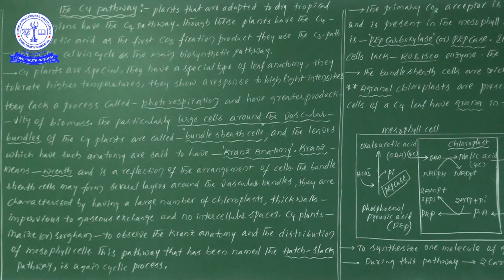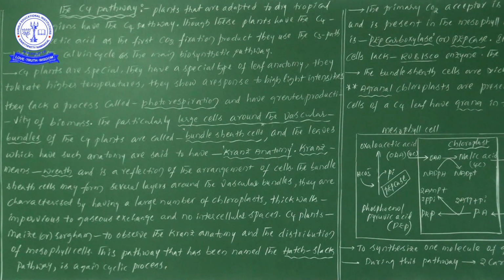Next one, this pathway has been named the Hatch-Slack pathway. Why? Because Hatch and Slack confirmed that the first stable product is a 4-carbon compound in these C4 plants.